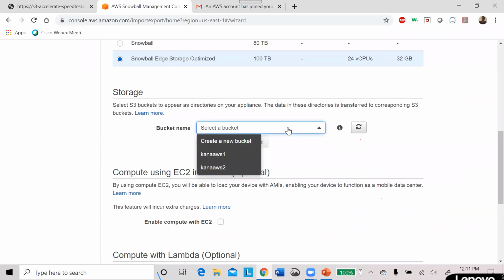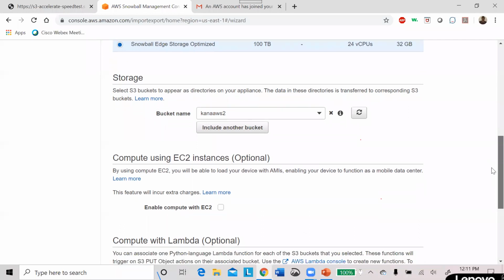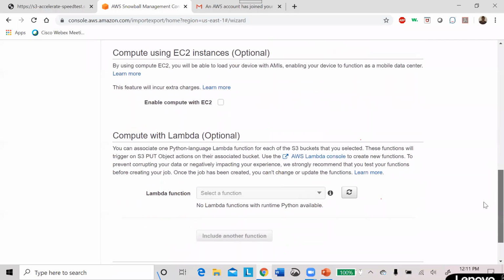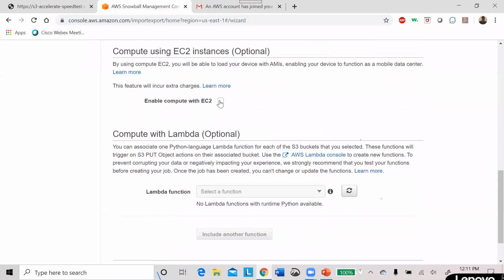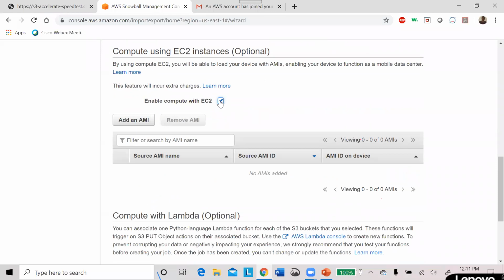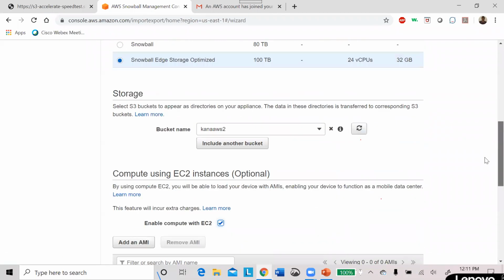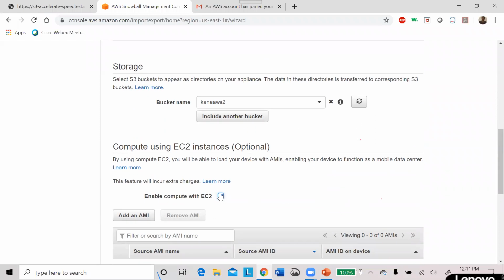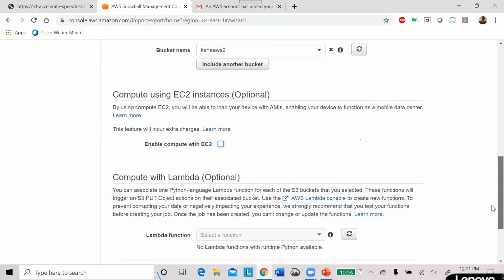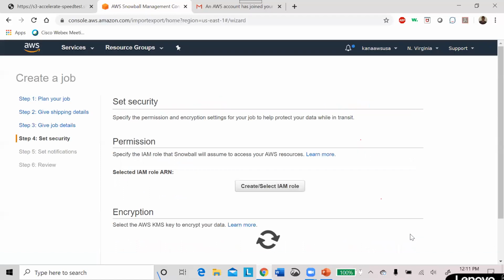Already I have two buckets. Which bucket is it going to be? I'm going to use this second bucket. You can create a new bucket if you want. And I'm going to enable compute with EC2. If you want, you can choose that one, or it's an optional one. At this moment, I'm okay with just storage. Okay, and going to the next.